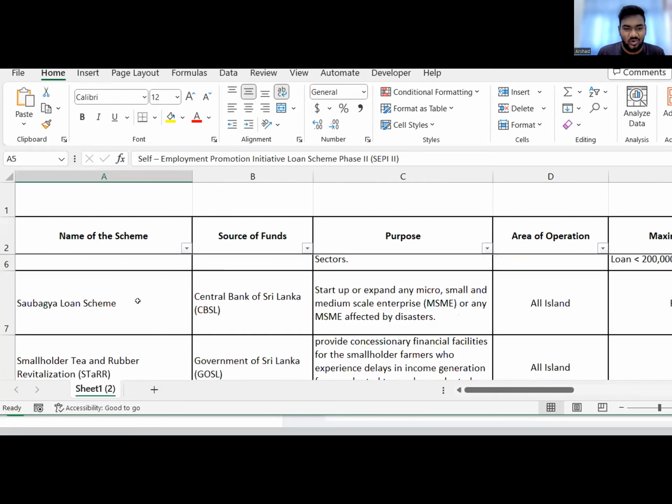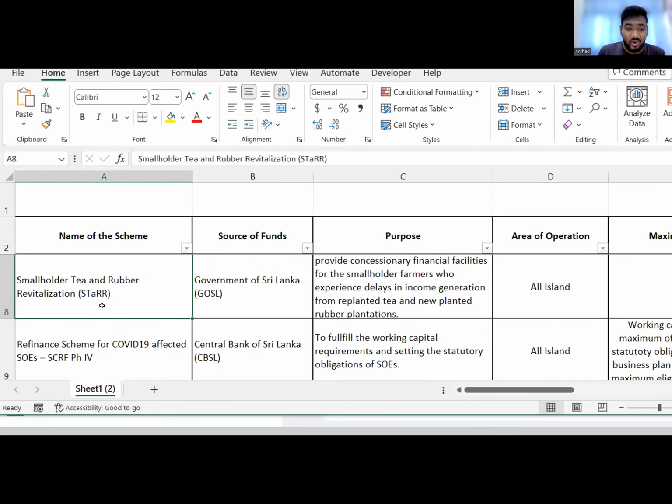You all don't have to know all the names, but at least know around 4 or 5, because what if they ask a question like this in your exam? You can say, in order to promote regional development, the central bank is giving so many loans. Name 5 of them. I don't know if the answers in the 2011 paper are the same as this. Can you compare and see? Maybe some of those loans they have discontinued. Maybe some new stuff would have come. We don't know, right? So the ones that I'm giving on the screen are the latest ones.